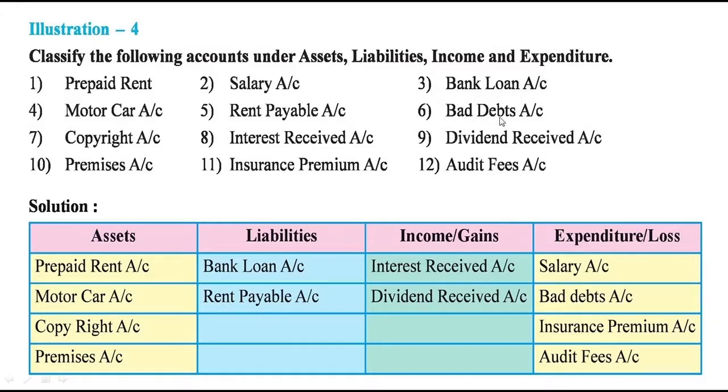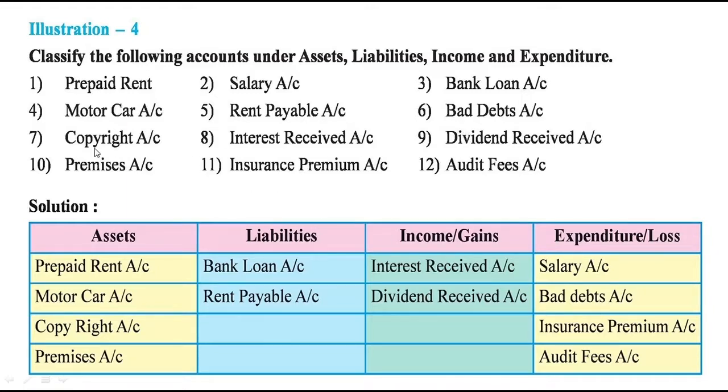Then bad debt account. Bad debt is the amount irrecoverable from the debtors. Sometimes the consumers purchase the goods from the businessman on credit basis and they promise to pay in the future. But some of the customers don't pay. So that is the loss for the business. So bad debt, the amount irrecoverable from the debtors, will be recorded under losses.